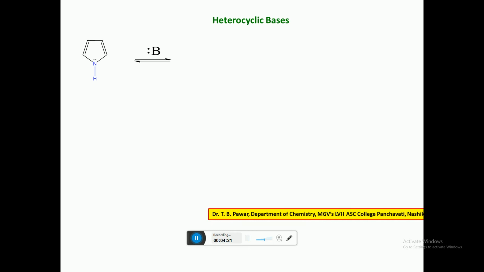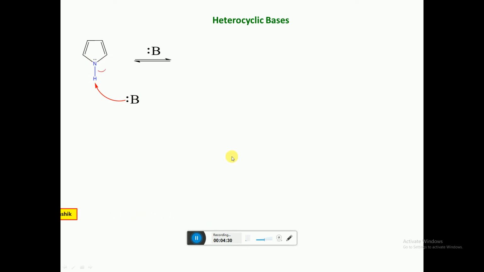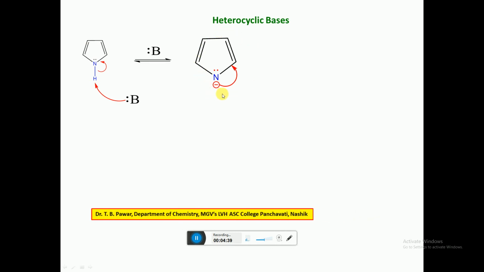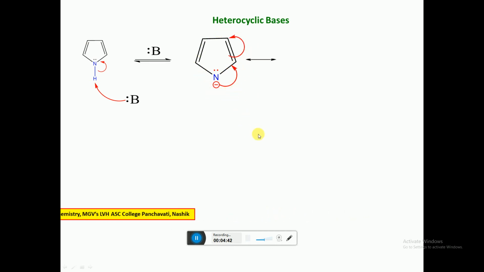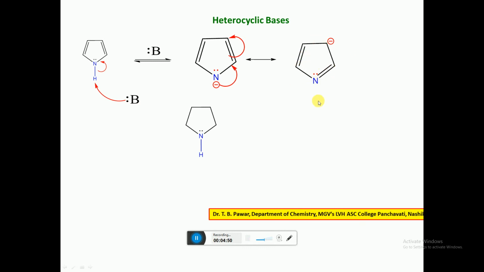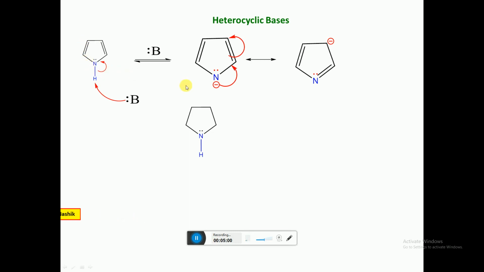Now suppose pyrrole in presence of a strong base: the proton from pyrrole is easily donated to the base, it acts as an acid and forms a conjugate base, and the conjugate base gets stabilized by resonance. The aromatic character is also not lost in this case, so this clearly indicates pyrrole acts as an acid in strong base.